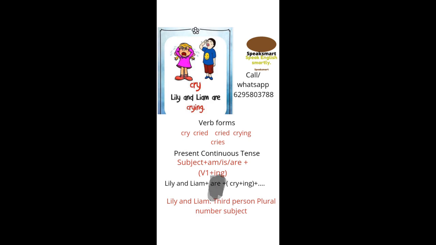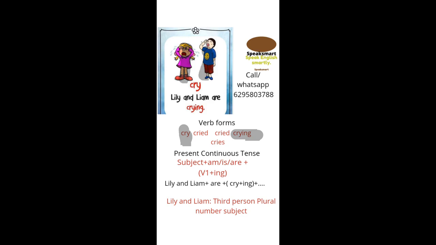So the subject is first Lily and Liam, auxiliary verb are, then the main verb is cry, and the ing form is crying. So the sentence becomes Lily and Liam are crying. Here the subject is plural because you can see two persons, Lily and Liam.